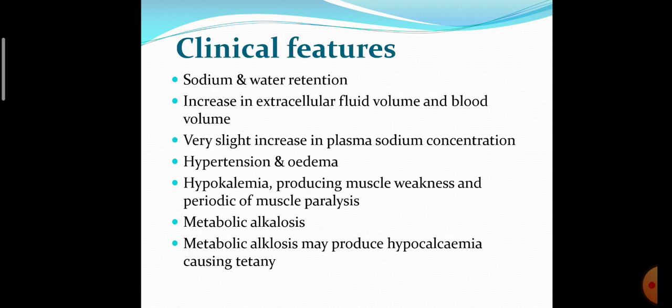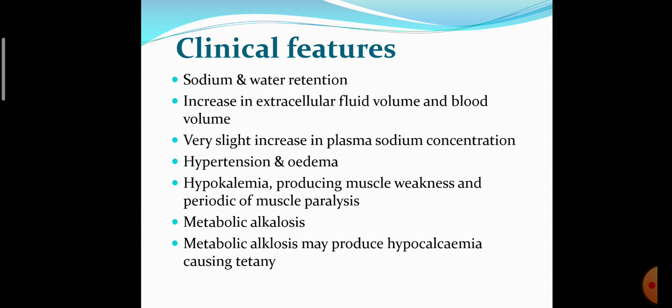Clinical features of hyperaldosteronism: sodium and water retention occur, with increase in the extracellular fluid volume and blood volume, very slight increase in the plasma sodium concentration, hypertension and edema, and hypokalemia producing muscle weakness and periodic muscle paralysis.